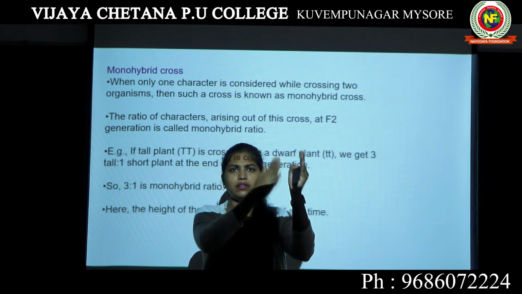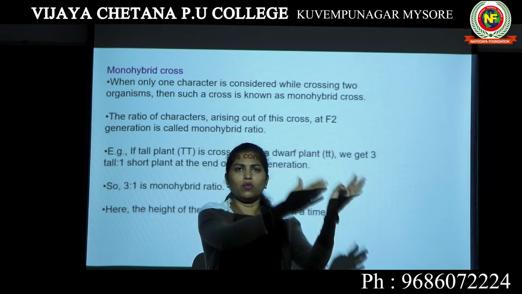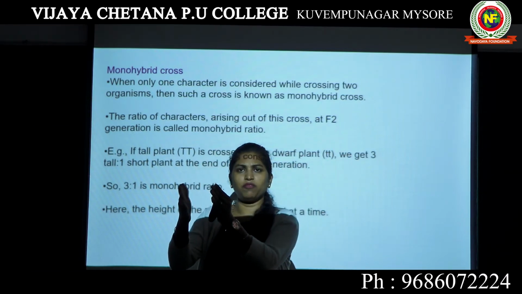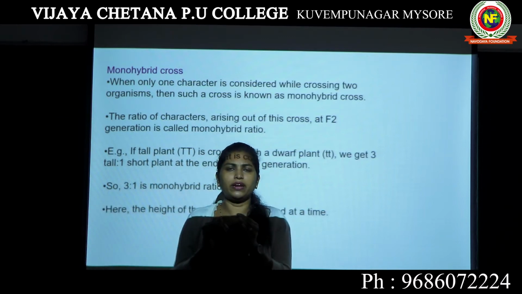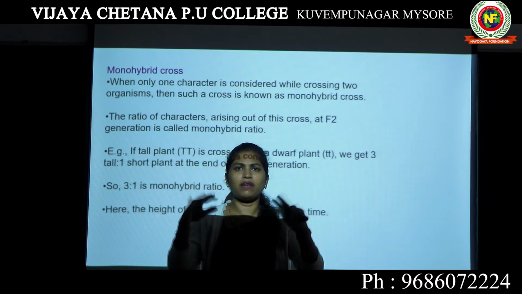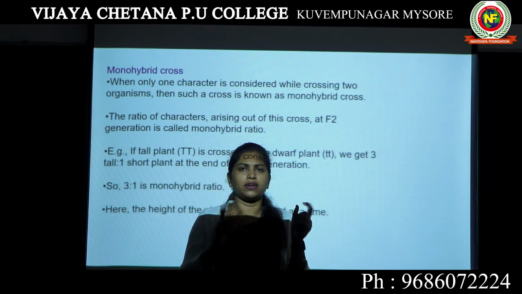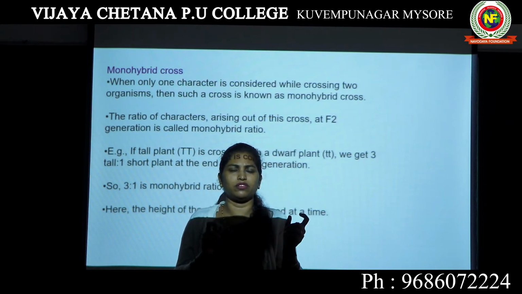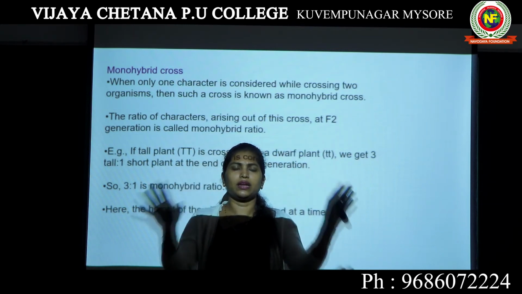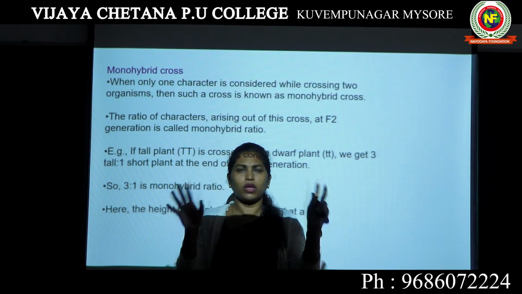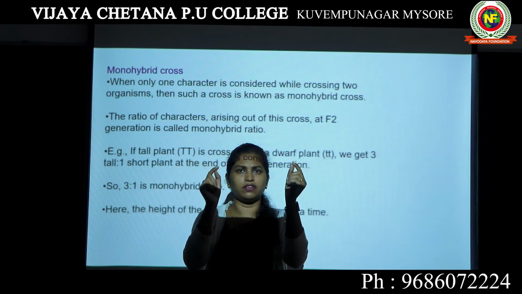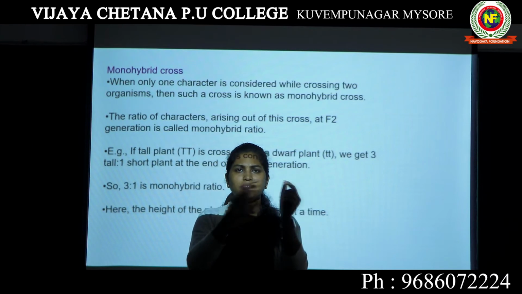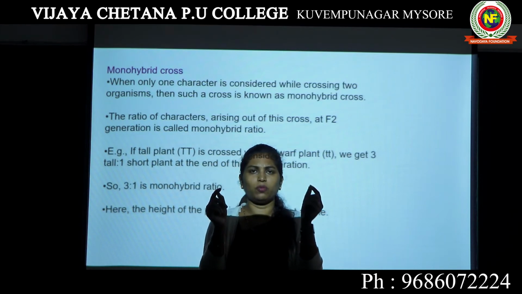This tall plant might be having a violet color flower, and this dwarf plant might be having a white color flower. They might be having different characters, but the only character that Mendel looked at was that this plant was tall and this plant is short. He neglected all other characters. Even though they had different characters, he considered only the height as a different character in these 2 plants.